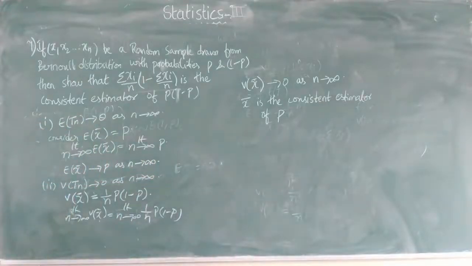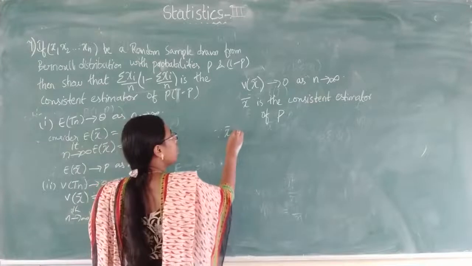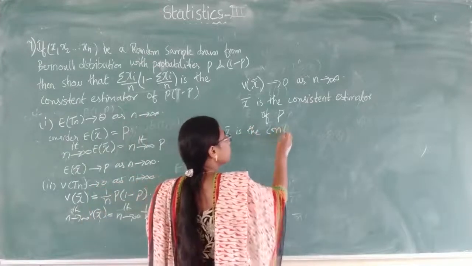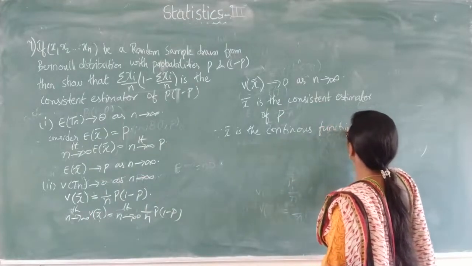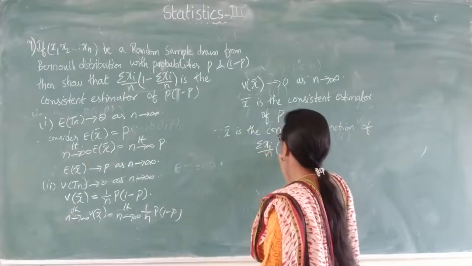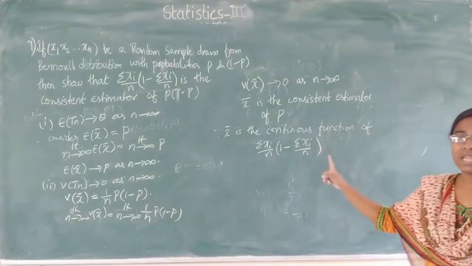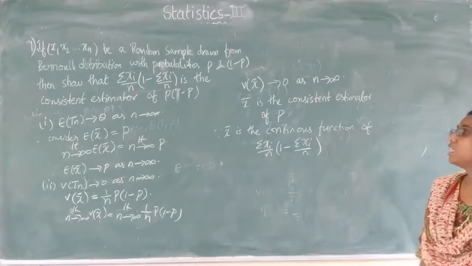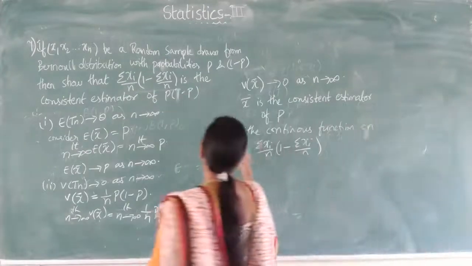Since x bar is a continuous function on this value, that is summation xi by n into 1 minus summation xi by n, that is x bar into 1 minus x bar, we can simply write that this value follows.